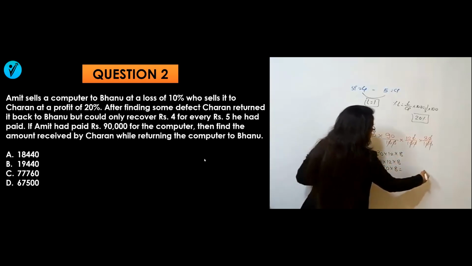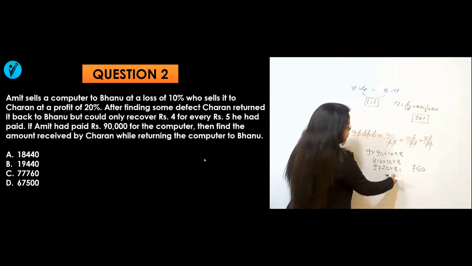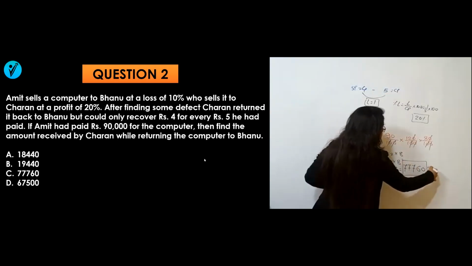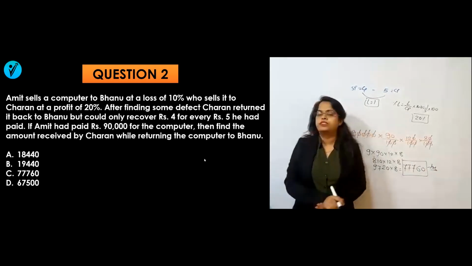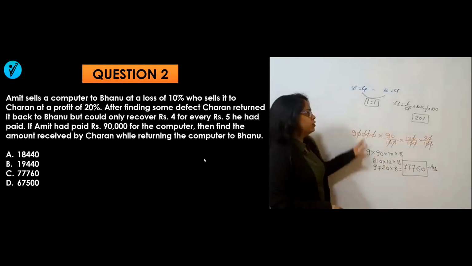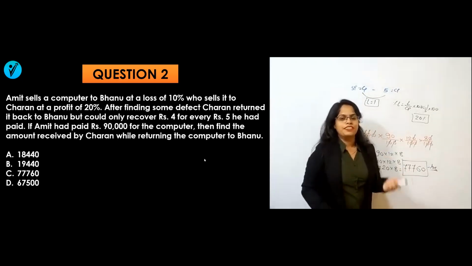What will be this amount? 0 as it is, 8 twos are 16, carry is a 1. 8 sevens are 56 plus 1 is 57, carry is a 5. 72 plus 5 will be 77. So this amount will become 77,760. That is, your option number C will be the answer. That's it. It was not much difficult, only quite calculative.